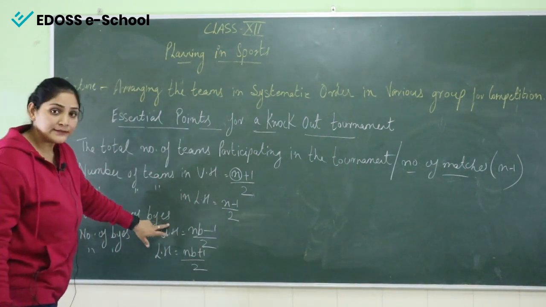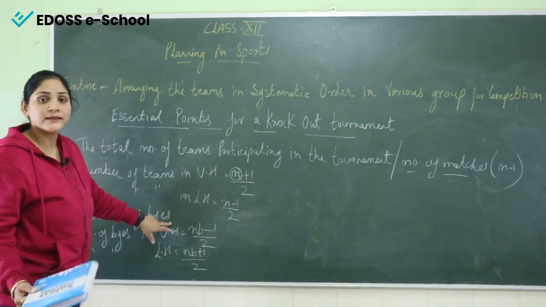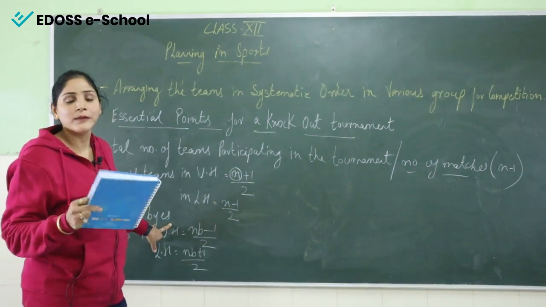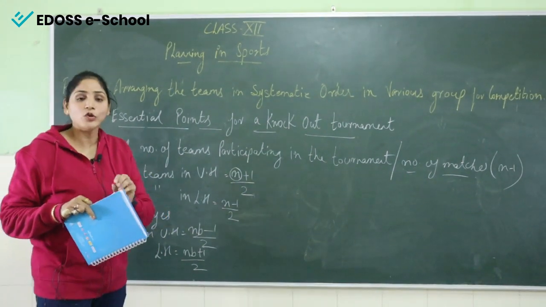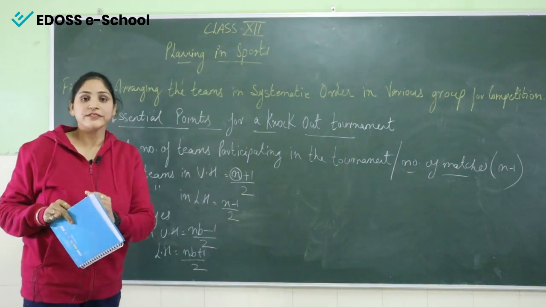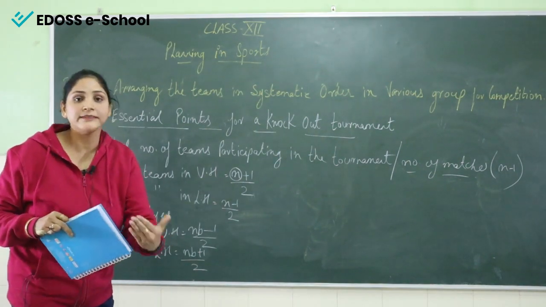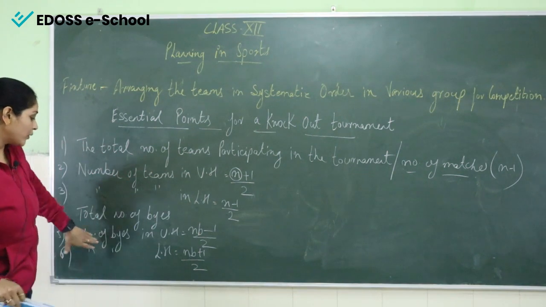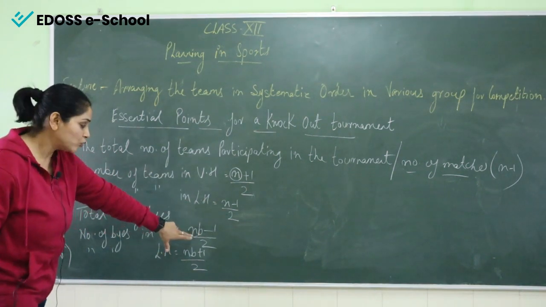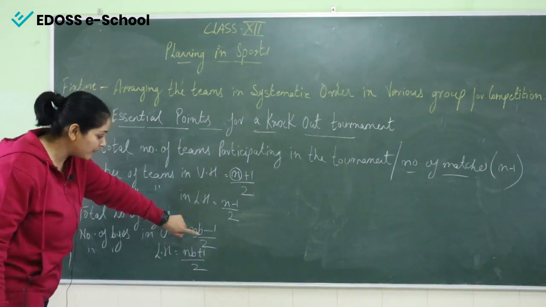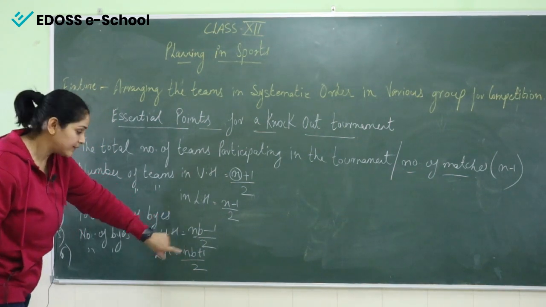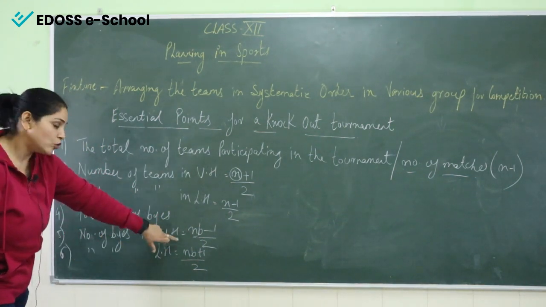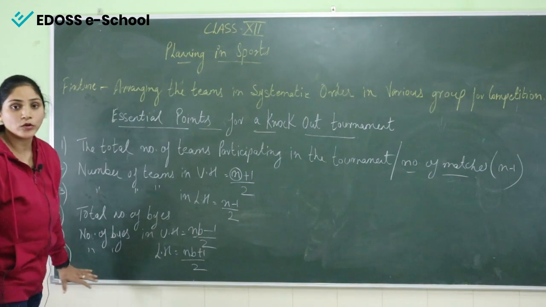Total number of byes. What is a bye? A bye is given to a dummy team, meaning that particular team will not play in the first round. That team will shift to the second round. Number of byes in the upper half, the formula is (nb-1)/2, where nb means number of byes. Number of byes in the lower half, (nb+1)/2.